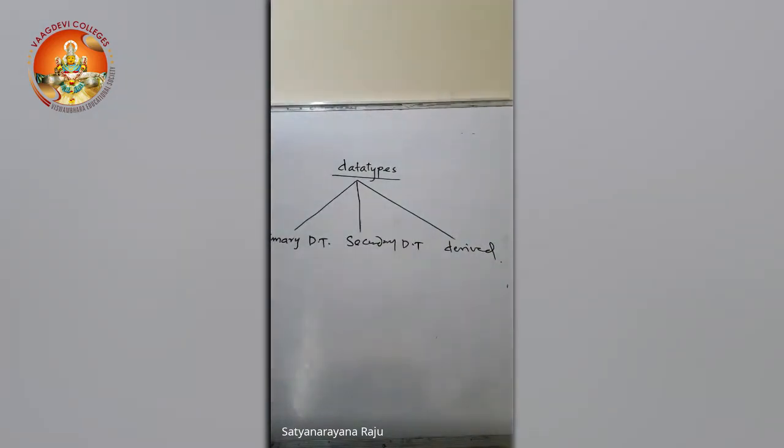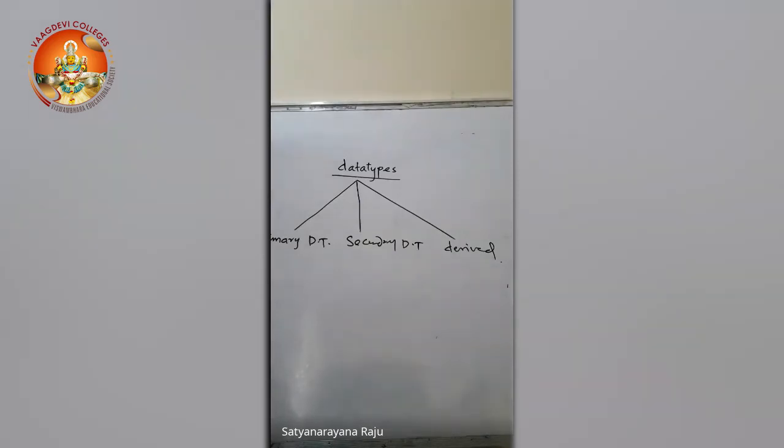The first one is known as primary or fundamental or elementary or inbuilt, whatever it may be called, all are the same. I repeat once again, primary data types or fundamental data types or inbuilt data types or elementary data types, all are the same. The data type which is already available, or defined by the language, because C language gives some fundamental data types to the user.